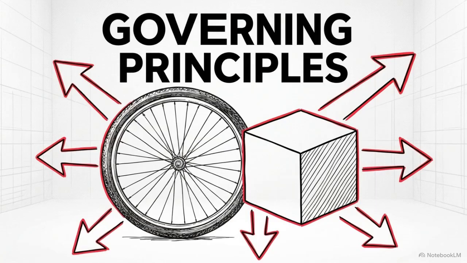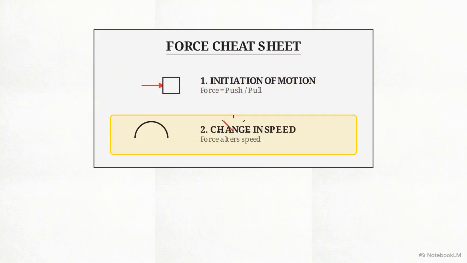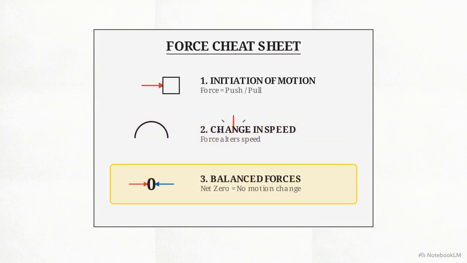We can now formalize the rules that govern these interactions in the real world. First, an unbalanced force can initiate movement in a stationary object. Second, applying force can increase or decrease an object's current speed. Third, equal and opposite forces resulting in perfectly balanced pressure will cause zero change in motion.